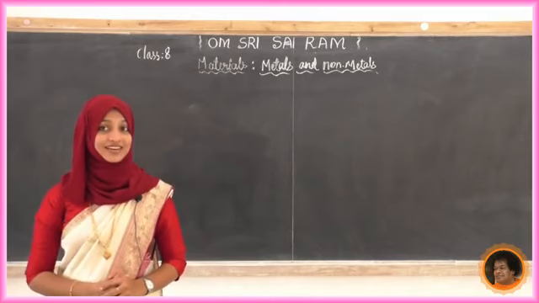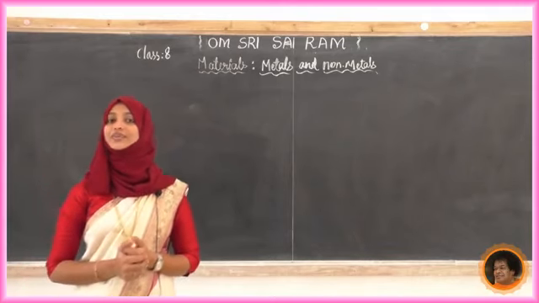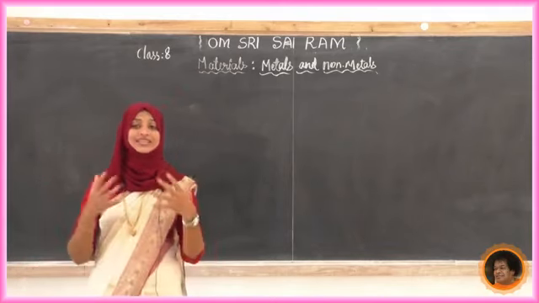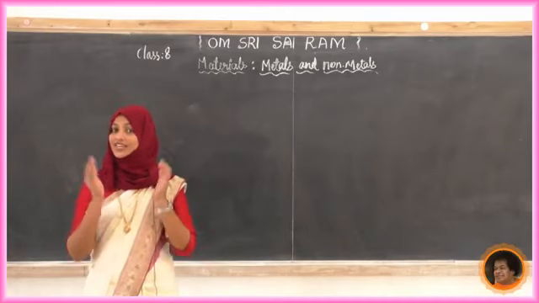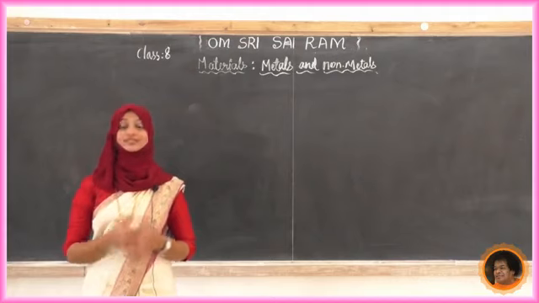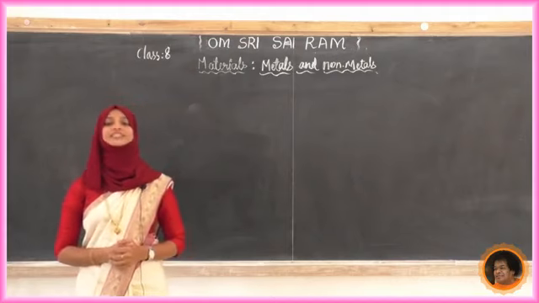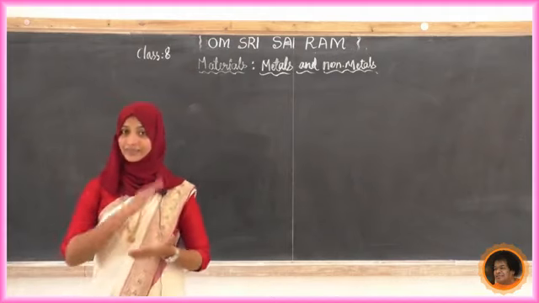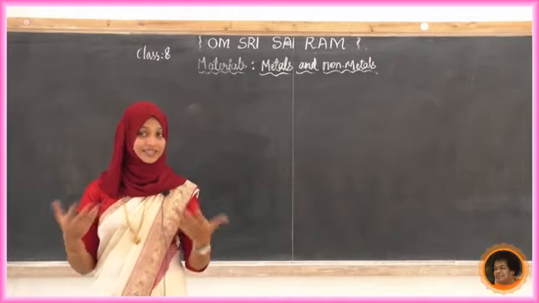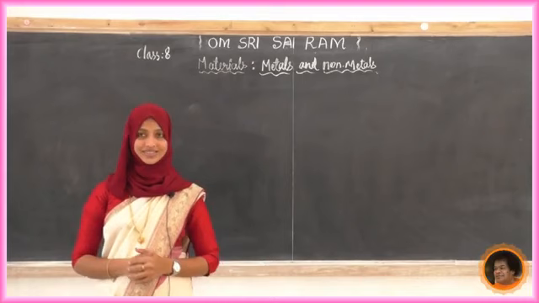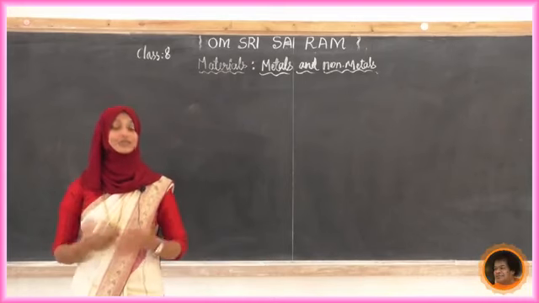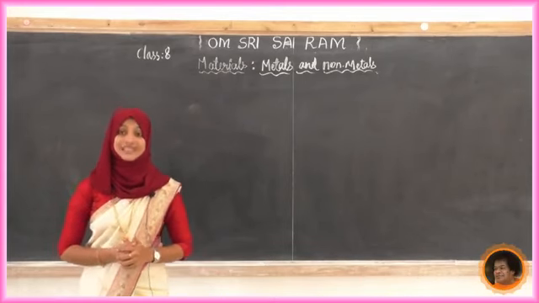In physical appearance, we can say that metals are very shiny. Upon that, they are very hard. They have properties like malleability, so they can be beaten into sheets. Ductility, they can be drawn into thin wires. Any other? Sonorous, they make a ringing sound.